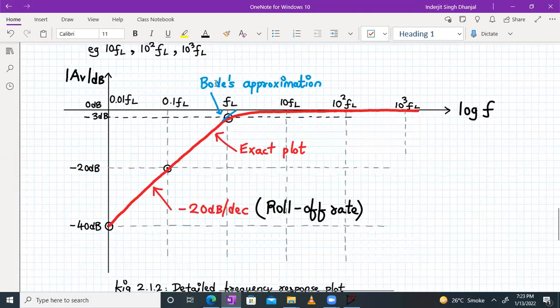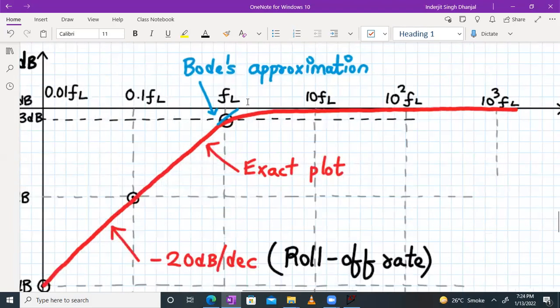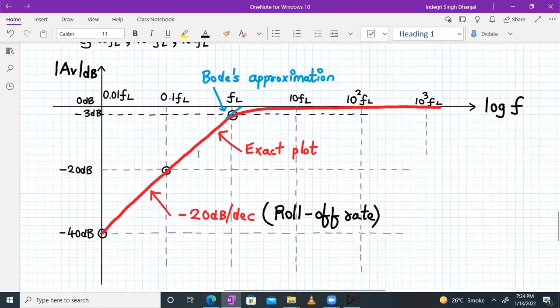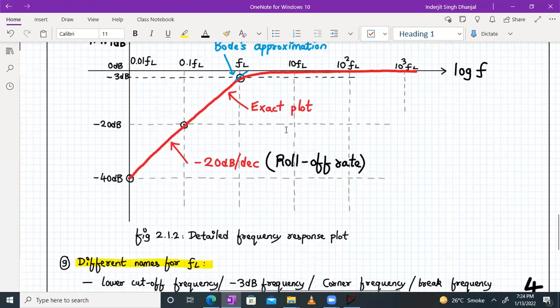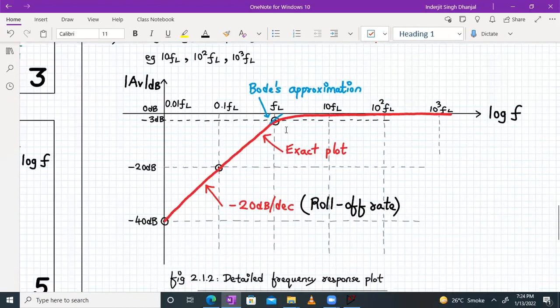What do you mean by Bode approximation? You remember in the Bode approximation, you used to have a straight line. This is the Bode approximation which we have used earlier, and this is the exact response. As you can see, both are quite similar. So this is the entire plot, a detailed frequency response, which we have built up in step-by-step fashion.